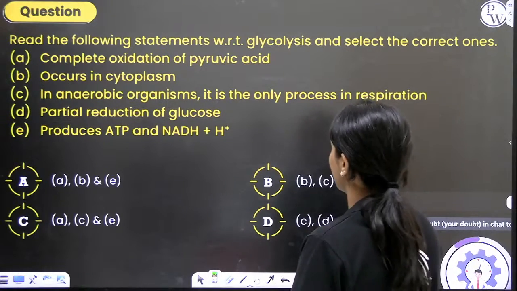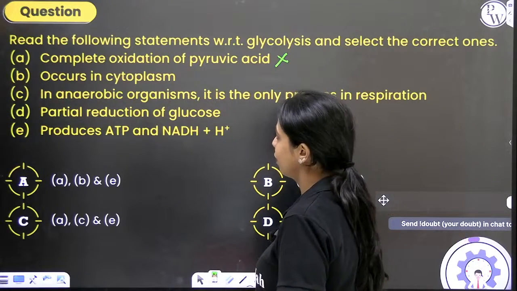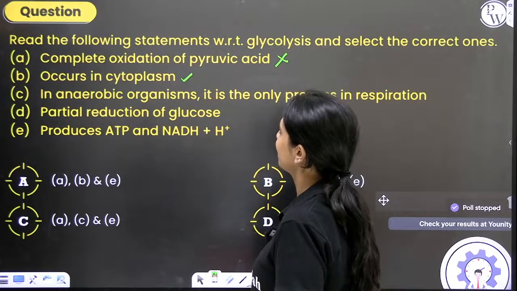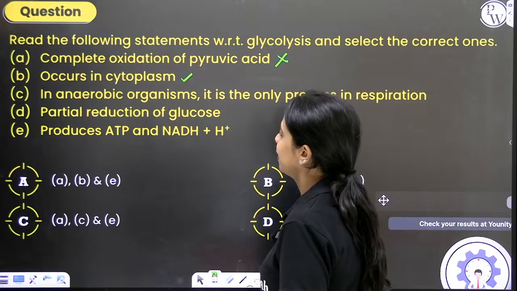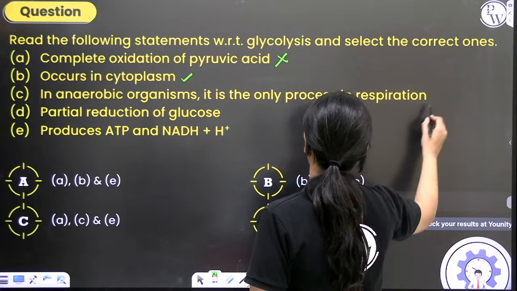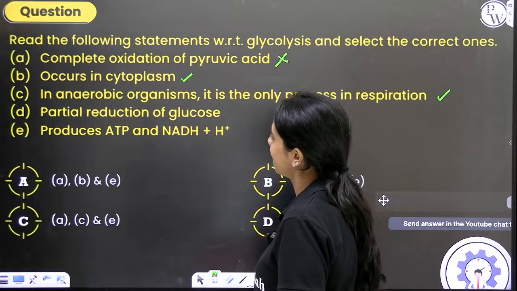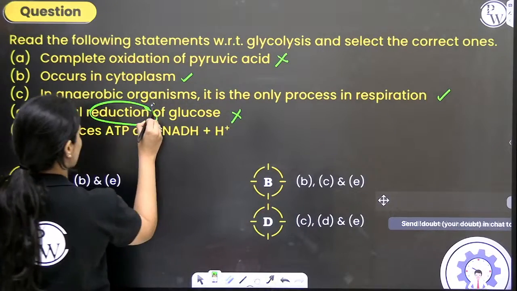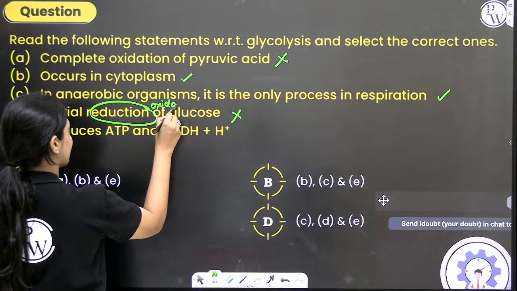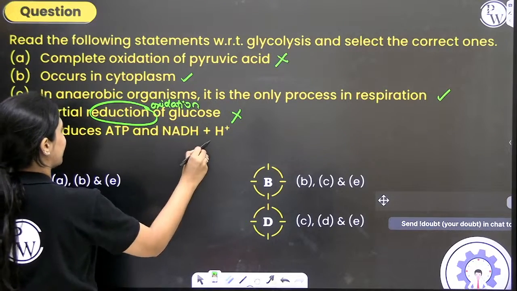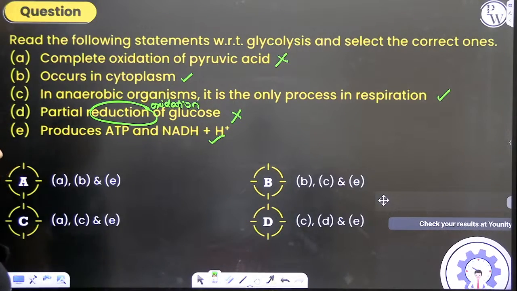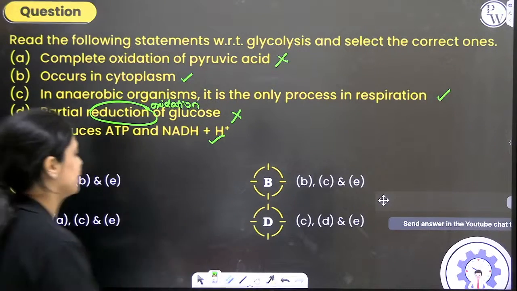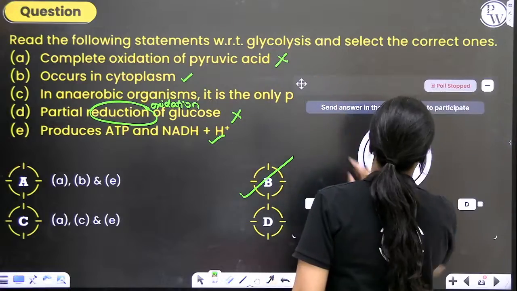Is it complete oxidation of pyruvic acid? No. Does it occur in the cytoplasm? Yes. In anaerobic organisms, it is the only process, yes. Partial reduction of glucose, no. It is partial oxidation of glucose. It does produce ATP and NADH plus H+. So, B, C, E are correct. The correct answer is option B.